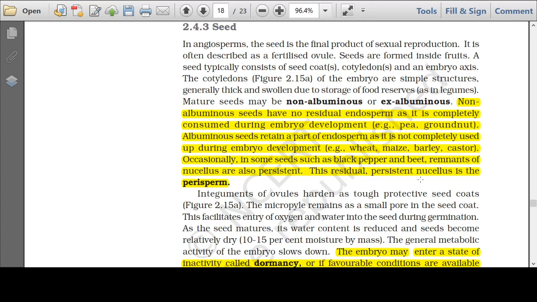Students, you know that nucellus is a nutritive tissue that surrounds the embryo sac that gives nourishment to the embryo sac. The nucellus may be used up by the embryo sac. However, in some of the seeds, you can find that nucellus is also persistent. Such persistent nucellus is called perisperm. So we have got a couple of terms which are quite homonyms. One is perisperm, another is endosperm. Perisperm is a persistent nucellus. Endosperm is a nutritive material that is formed from the primary endosperm cell and primary endosperm nucleus.